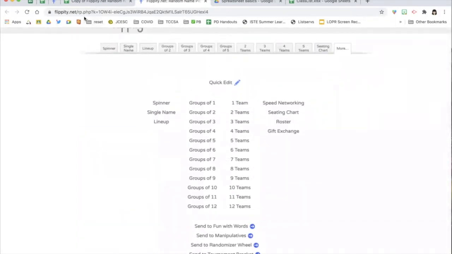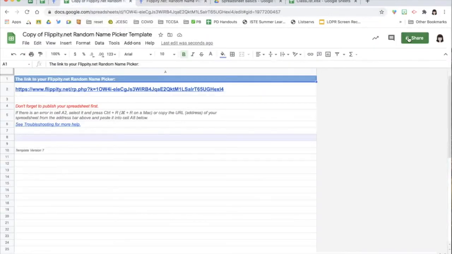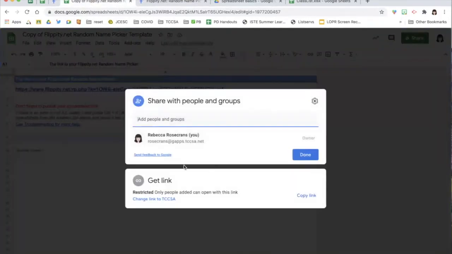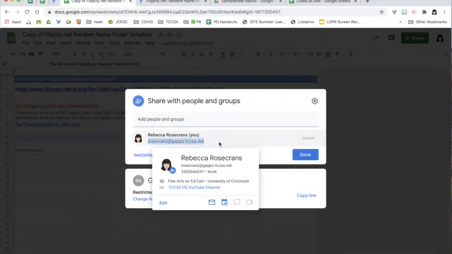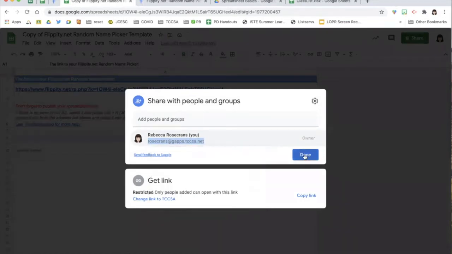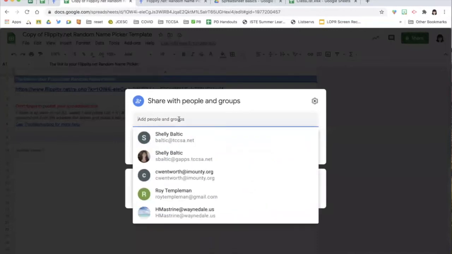And if you are turning this in for credit, you will want to go to your spreadsheet and share this with me. So when I click on share, see this address right there. That's the one you need to copy down. And please turn it in using that account. And you can share it by typing my name in the add people.